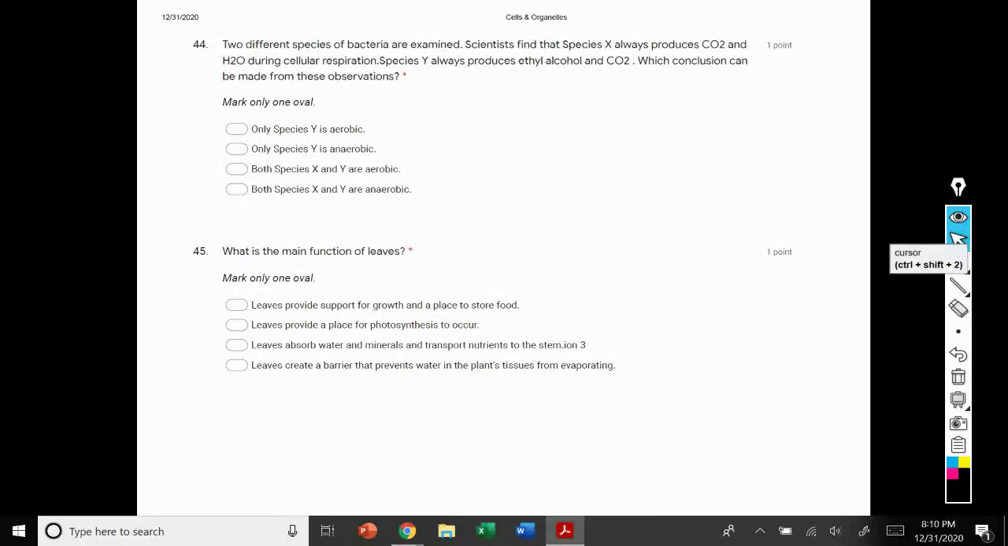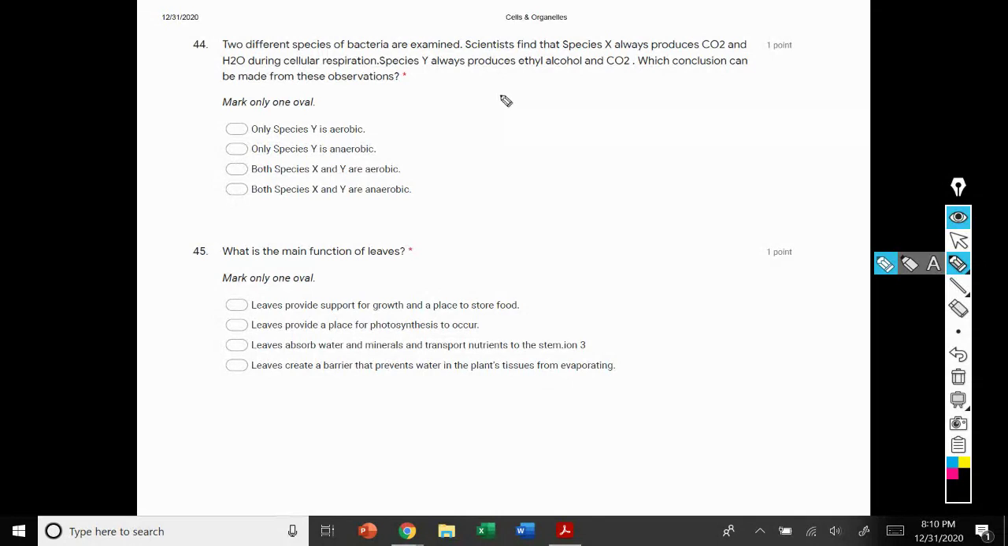44. Two different species of bacteria are examined. Scientists find that species X always produces CO2 and water during cellular respiration. Species Y produces ethyl alcohol and CO2. Which conclusion can be made from these observations? So, this is one of those questions where it comes in very handy to have those formulas committed to memory.